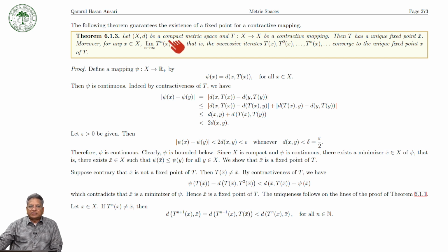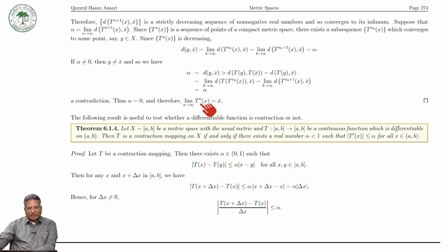Compactness implies completeness, but completeness does not imply compactness. Then, if X is a compact metric space and T is a contractive map, then T has a unique fixed point and the fixed point can be calculated in this way. Okay, this we have proved.